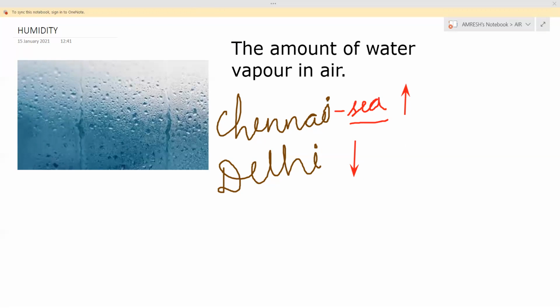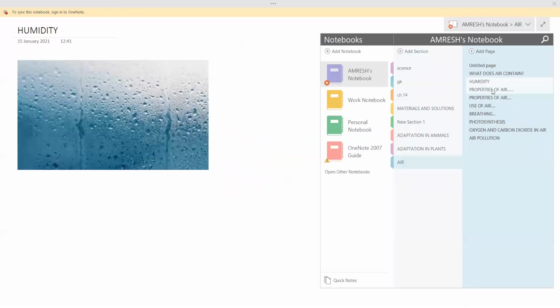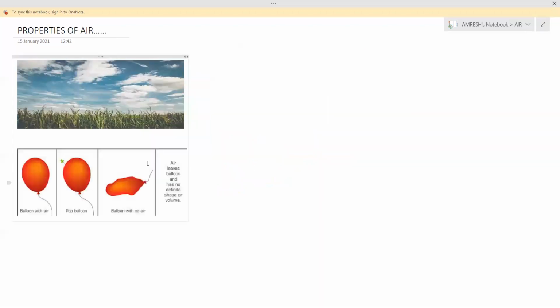Indore and Delhi have less humidity than Mumbai because they are away from the sea. So this much is humidity. Now properties of air. One by one we will discuss all the properties of air. The first property is: air has no color.